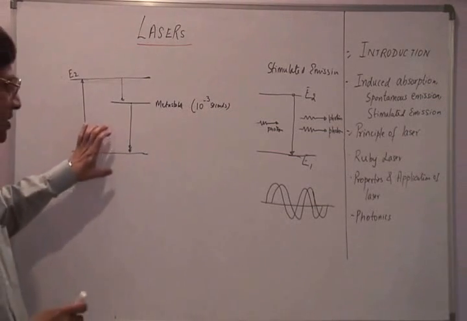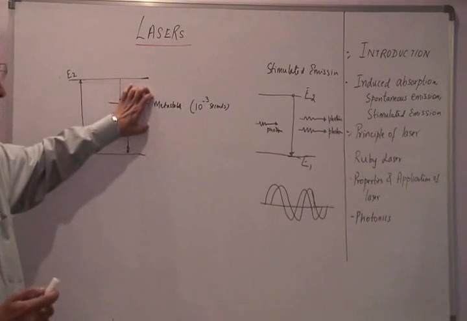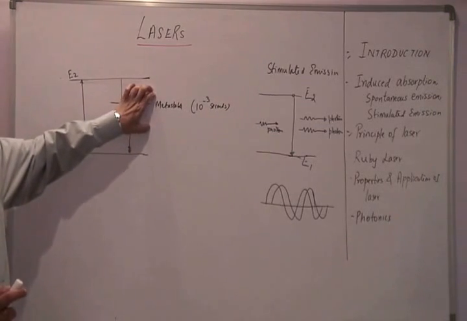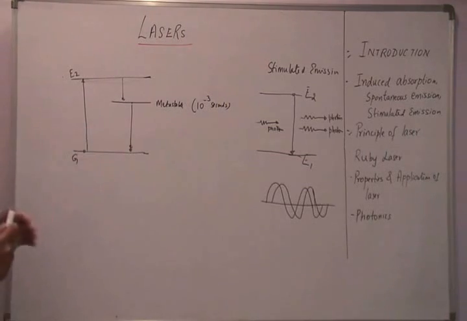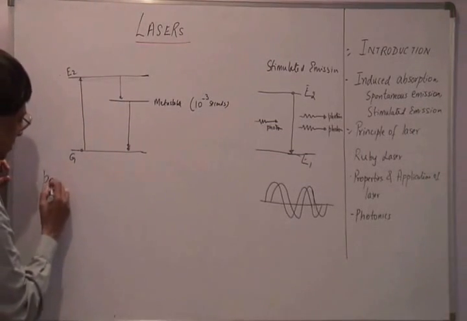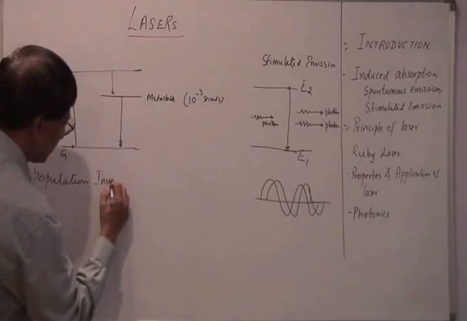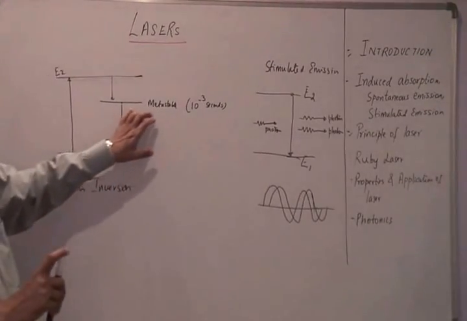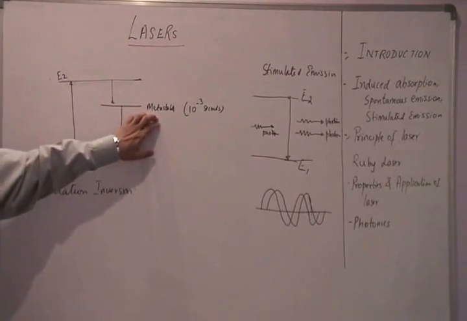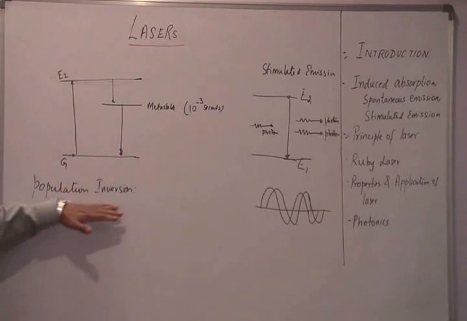And this process of having more number of atoms in the excited state or in the metastable state as compared to the ground state is what is known as population inversion. We call it population inversion. So population inversion is the process of increasing the ratio of atoms in the metastable state or higher energy state to the number of atoms at the lower energy state or the ground state. And that's what we mean by population inversion.